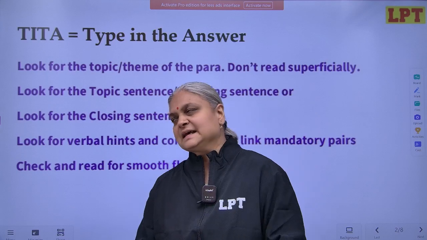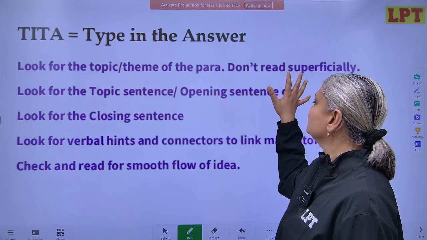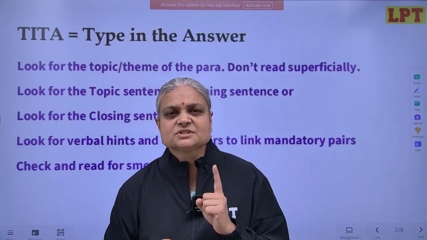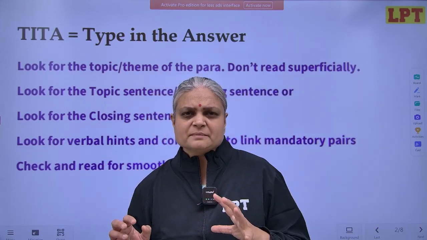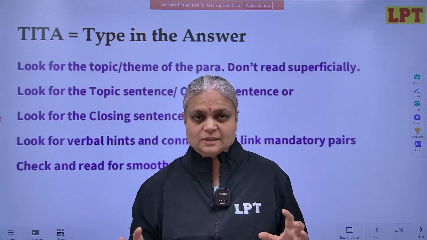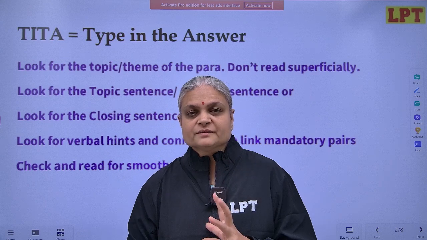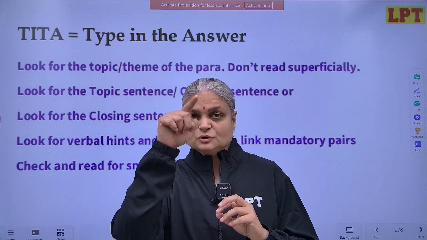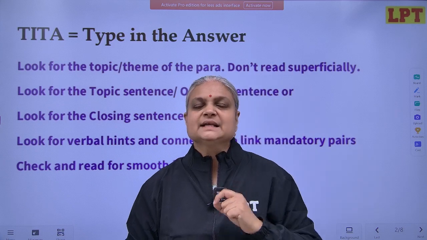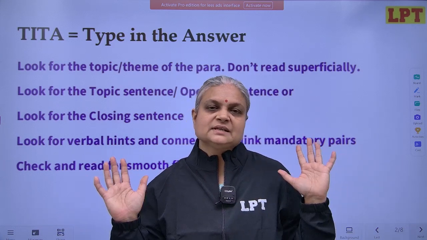We'll understand that. So the first thing is you look for the topic or theme of the paragraph and you will not read superficially. That's the number one mistake which students do. They start solving parajumbles as if they are solving a grammar question or a vocabulary question. No, not at all. You'll have to read properly. You have to understand the theme, the topic of that paragraph, and then only you'll be able to have that logical flow. Every author has a logical flow in his writing and that you have to understand. And for that, superficial reading doesn't work.